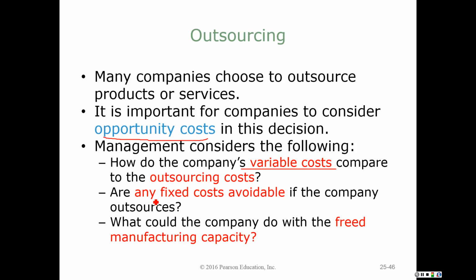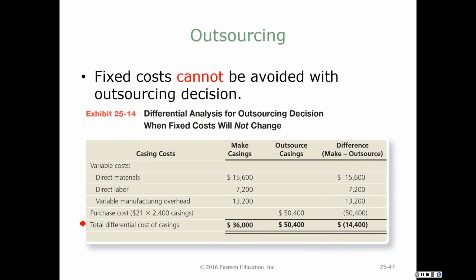We also want to know, are there any fixed costs that are avoidable? If I outsource this part, am I going to be able to use my machines or my space or my people for something else? We also want to know, is there something that I could do with the freed up manufacturing capacity? Once again, this is where we look at our opportunity cost. Could I manufacture a different product for a higher profit? Could I lease my space out to someone else? Or will that space simply sit idle? And if we can utilize it, then we have some opportunity costs that we would consider.